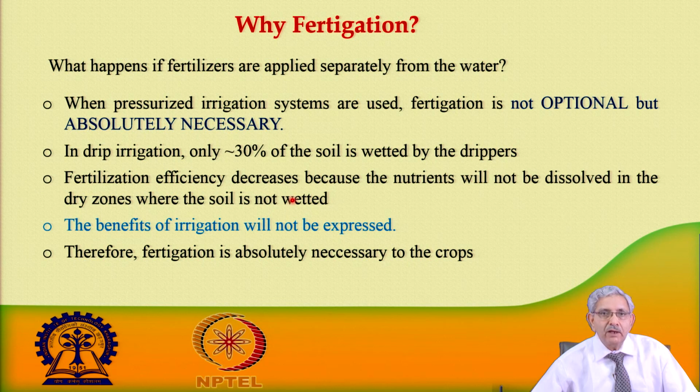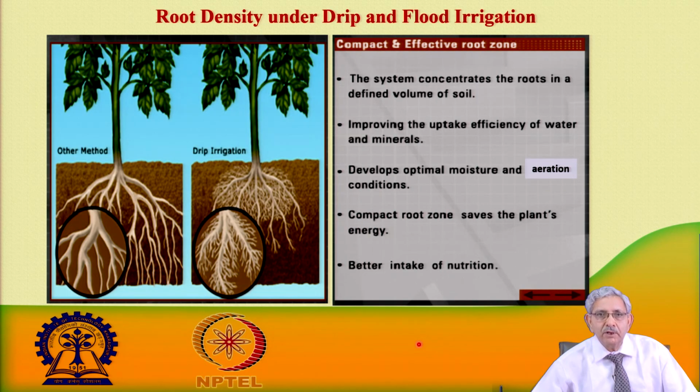Fertilization efficiency decreases because the nutrients will not be dissolved in the dry zone where the soil is not wetted, so the full benefit of using drip irrigation will not be achieved. So, fertigation is absolutely necessary for the crops when we are giving water with the help of a drip system. Fertigation is an important component.